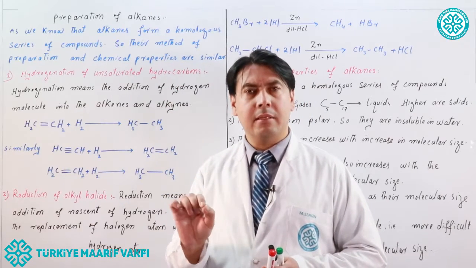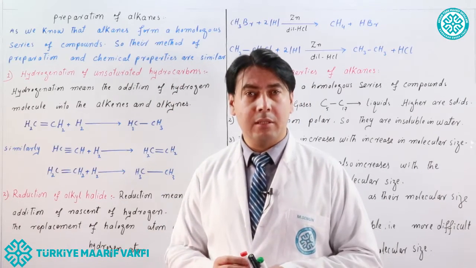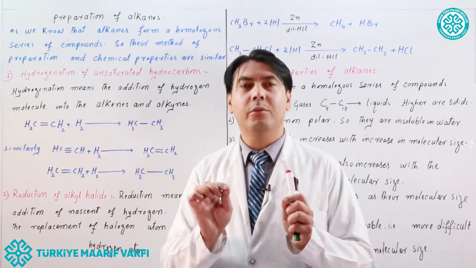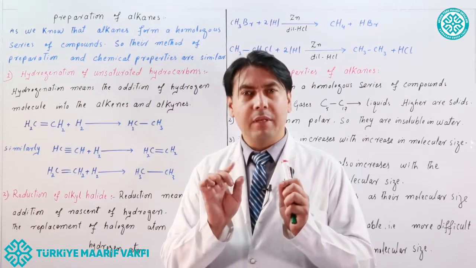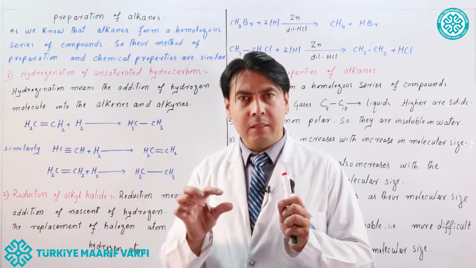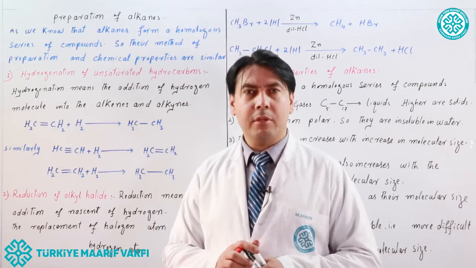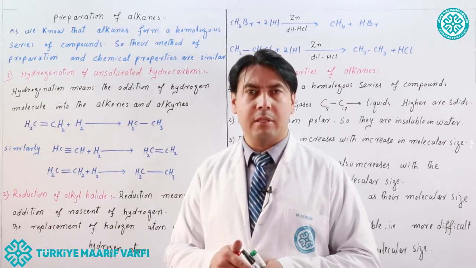We have discussed what unsaturated hydrocarbons are. Unsaturated hydrocarbons are those hydrocarbons which have either double bonds or triple bonds between carbon-carbon atoms, therefore they are called unsaturated hydrocarbons.